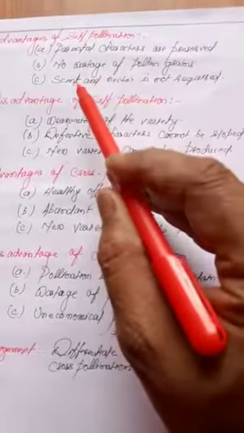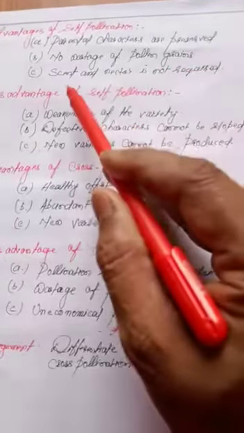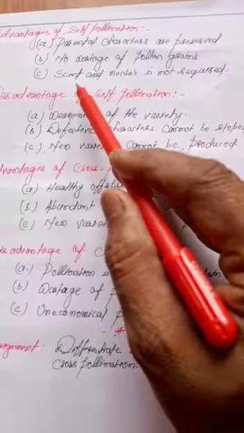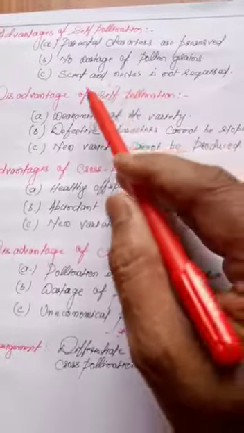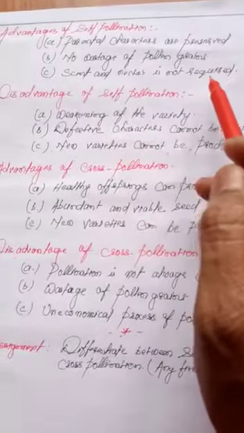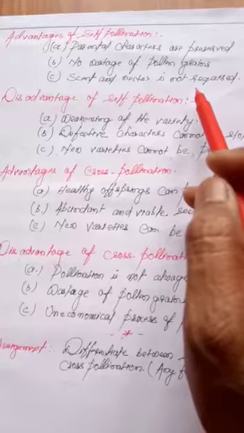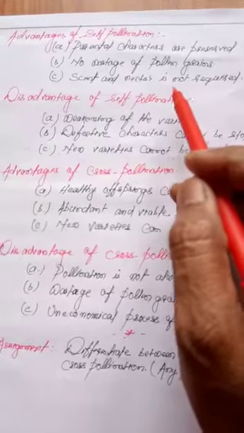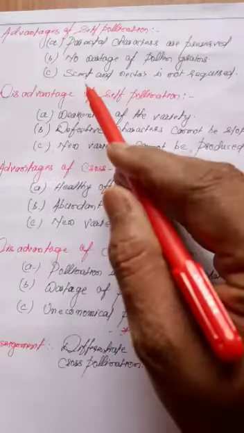And third, the scent and nectar are not required. It is not necessary that the flower pollinated by self pollination should